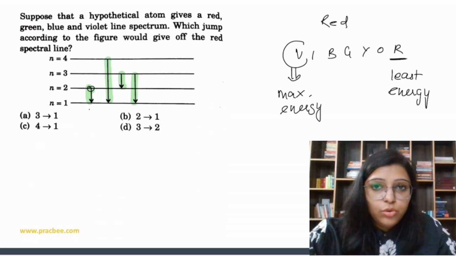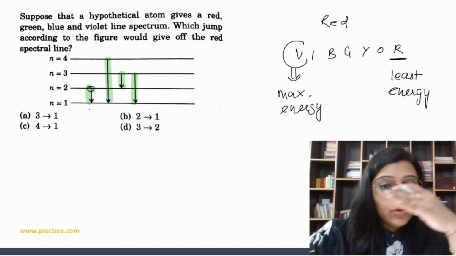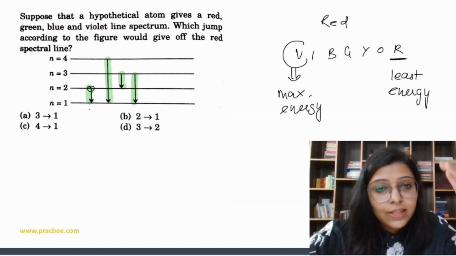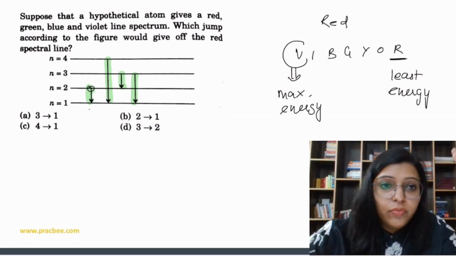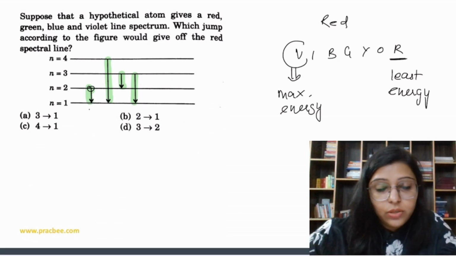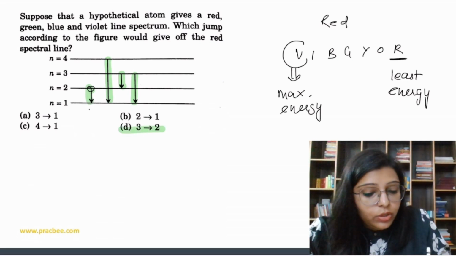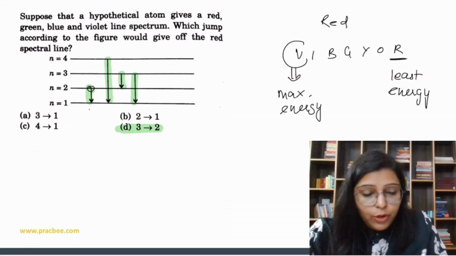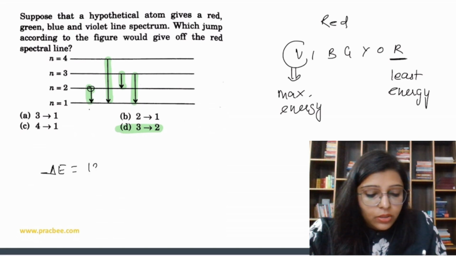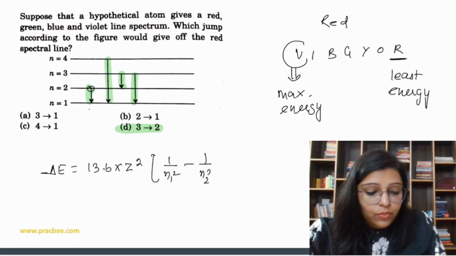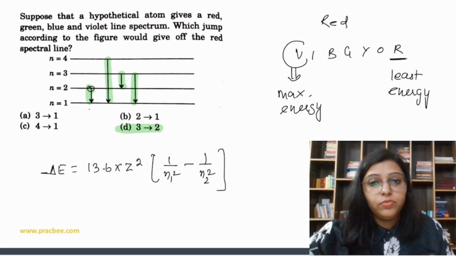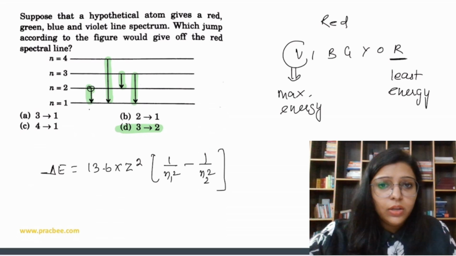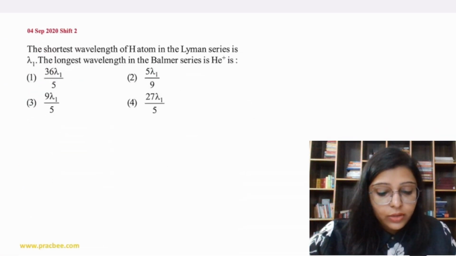So now we have options 2 to 1 and 3 to 2. We know that when you move away from the nucleus, the shells are getting closer to each other, right? So energy difference also decreases when you move away from the nucleus. So it means answer is going to be 3 to 2, not 2 to 1. Right, so you can relate in that way. Otherwise you have the formula, you can find out delta E by using this formula. If you want to calculate numerical value, then you can use this formula. Otherwise there is no need to use it. Okay, now let's do next question.